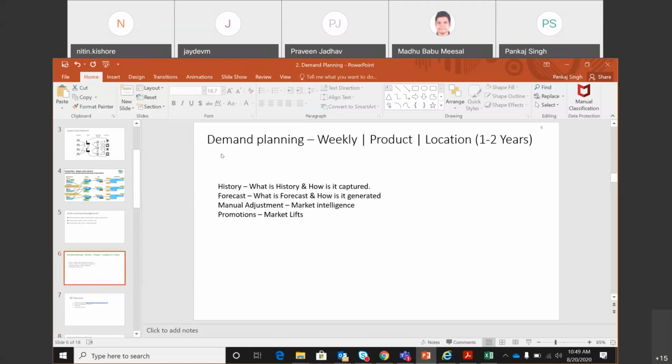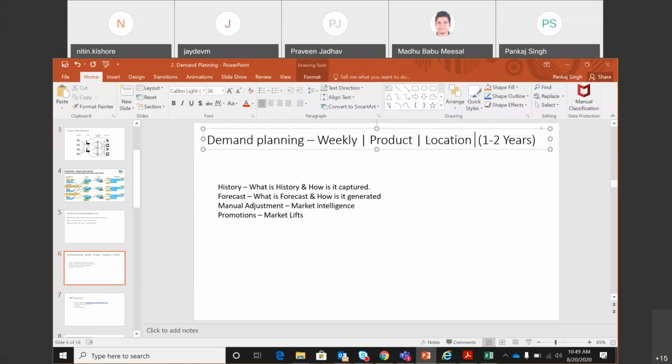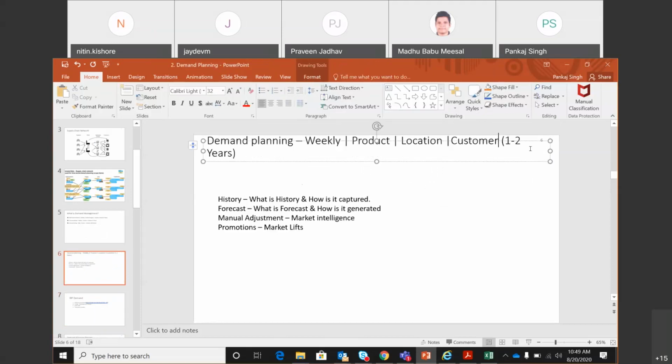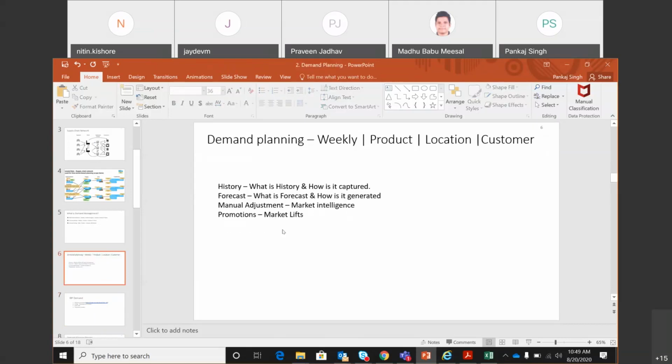And we come to demand planning. Now we are in this slide, we are talking about the demand planning. So demand planning is going to happen at weekly, product, location, and actually there is a customer as well. So at customer level. And it happens for 1 to 2 years time horizon in the future. So there are 3-4 terms that we need to understand. First of all, history, the history that is going to be used for forecasting.